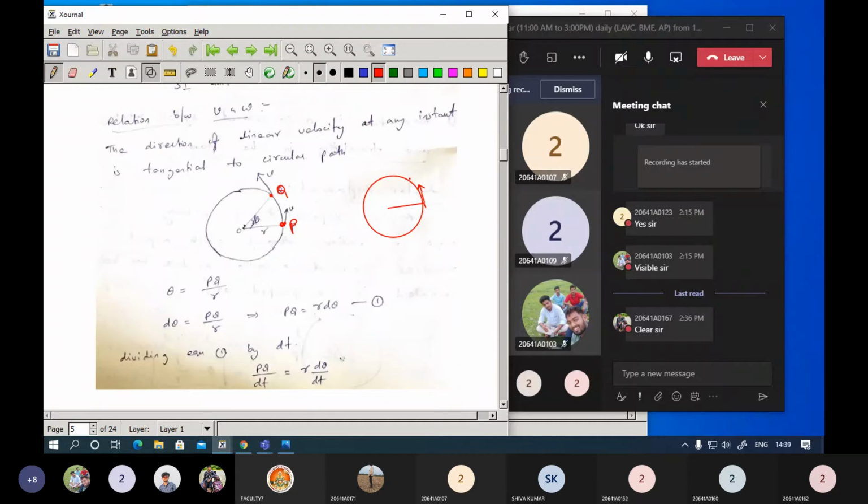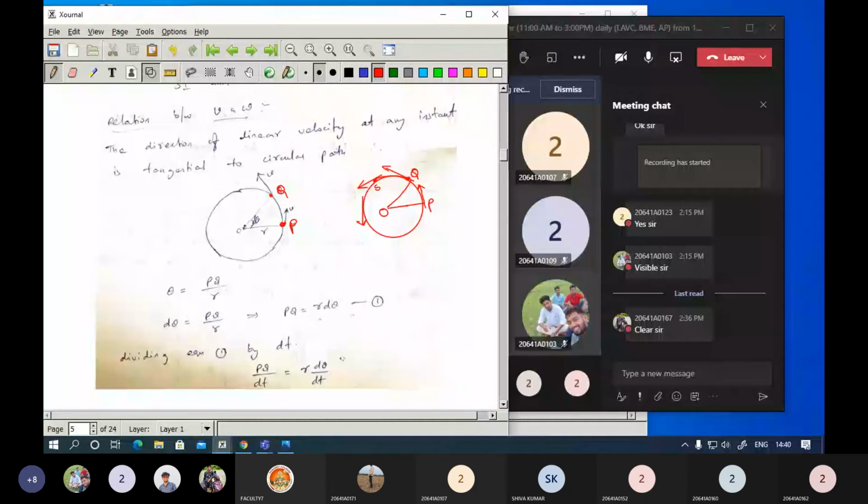Okay. Now thereafter reaching some point Q, what is the direction of the velocity? It will be like this. Suppose after reaching point Q, it has moved to somewhere else, some point S, then what will be the direction? It will be like this. So these things you need to identify. The direction of the velocity is going to change. Now depending on that, let us take only these 2 points, point P and point Q.